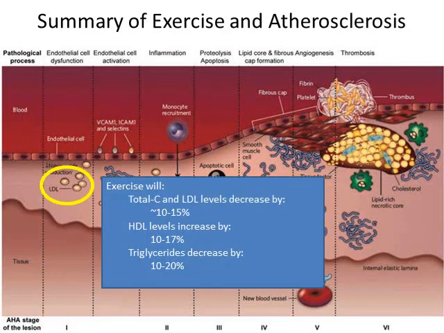Okay, number 2, exercise is going to decrease the amount of total cholesterol and LDL in the blood, so that's going to lead to less LDL here. Higher HDL levels. HDL has been shown to be anti-inflammatory as well as help us to lower LDL, and then we decrease triglycerides, which also helps with the amount of fat we have built up in the artery.